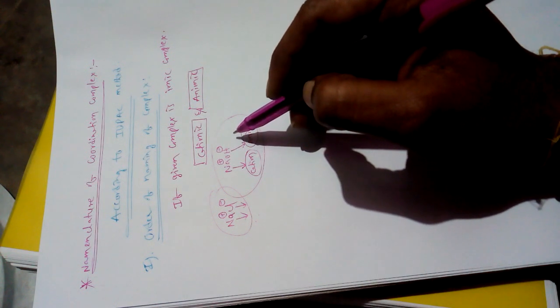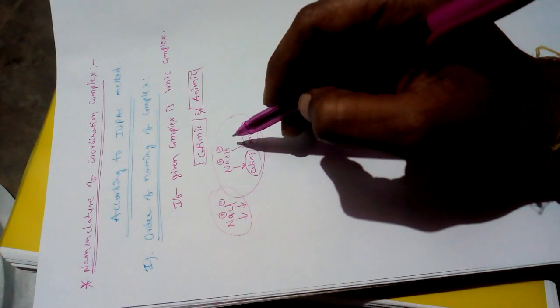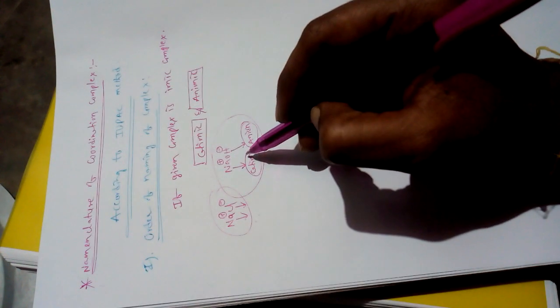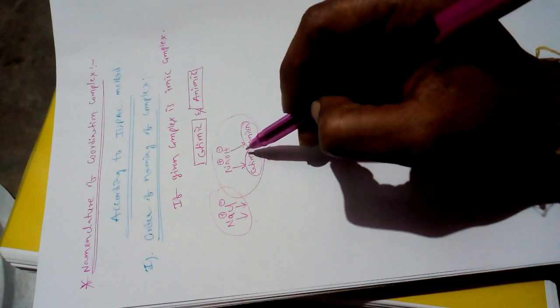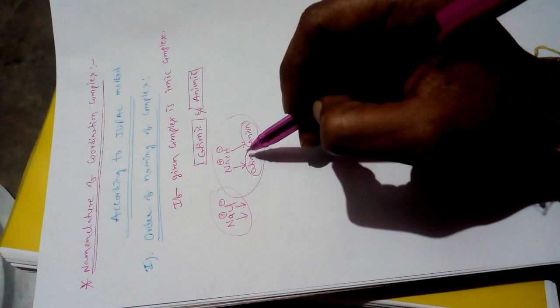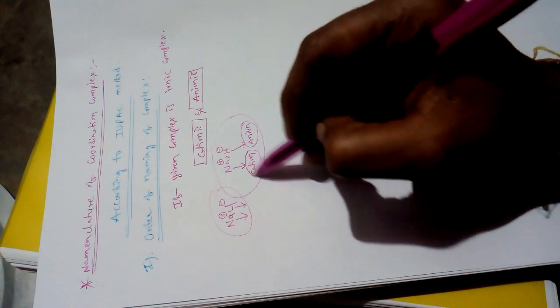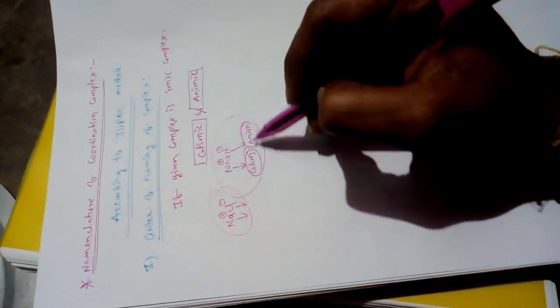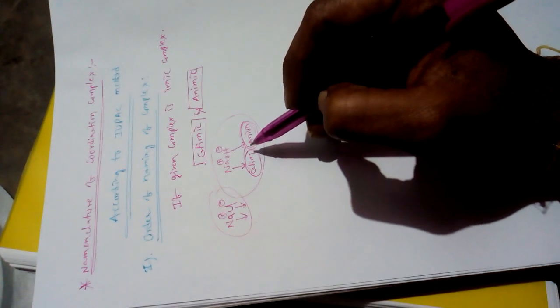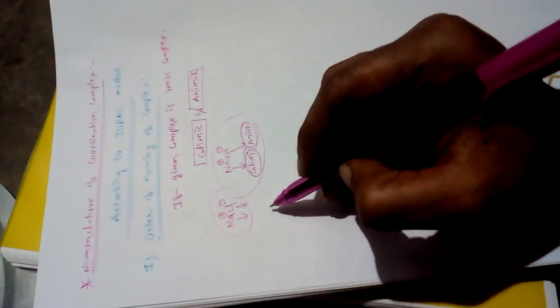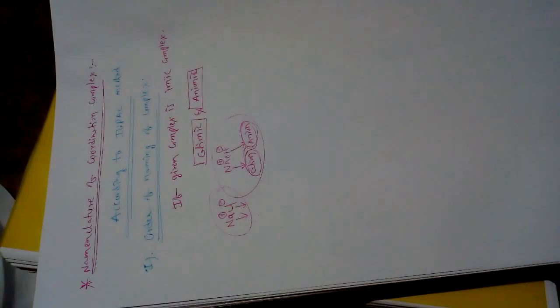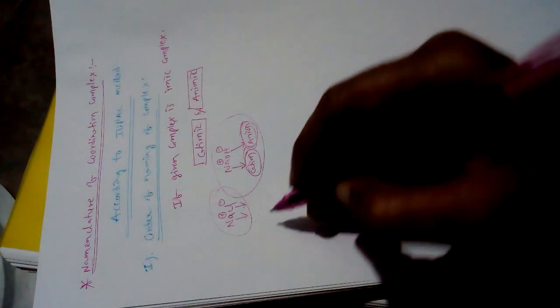In terms of the IUPAC method, if the given complex is ionic, it consists of a cationic sphere and an anionic sphere. Just write the name of the cationic sphere followed by the anionic sphere. This is the fundamental rule of order of naming of complexes. When writing the names of the cation and anion, leave a single space between them. Are you understanding?